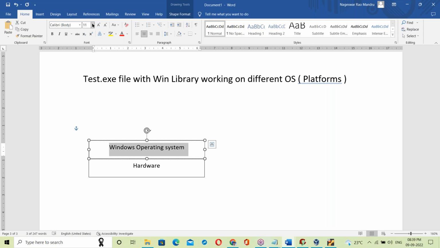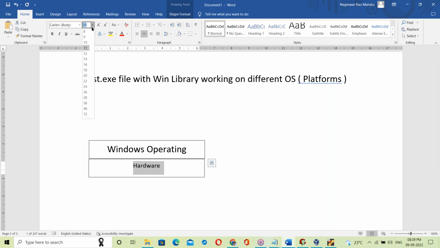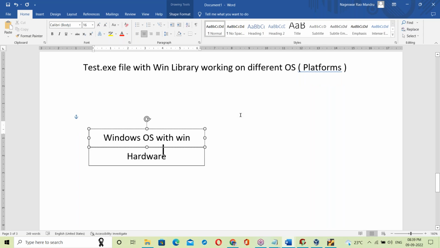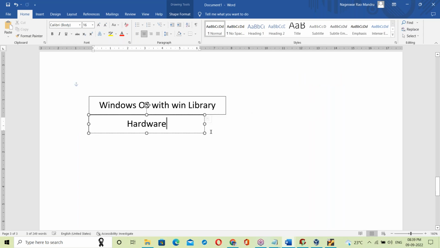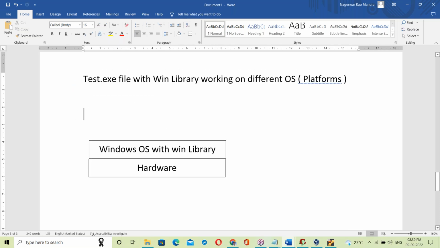Hardware, and on top of it, Windows OS with the Windows library. Now on top of it, we run our exe file.